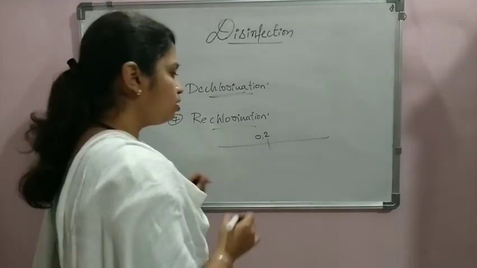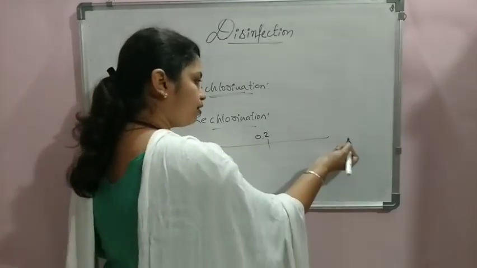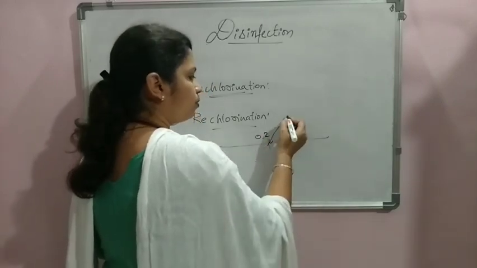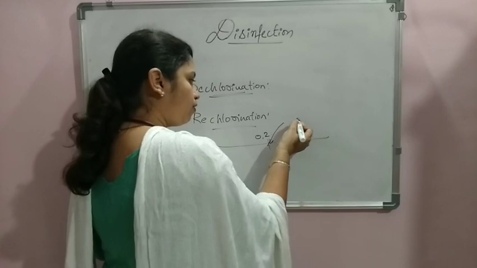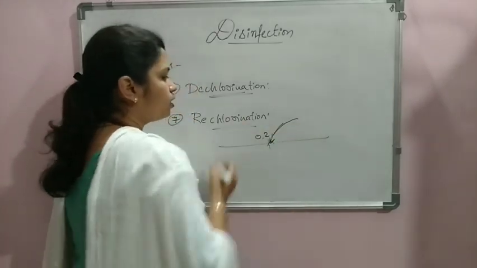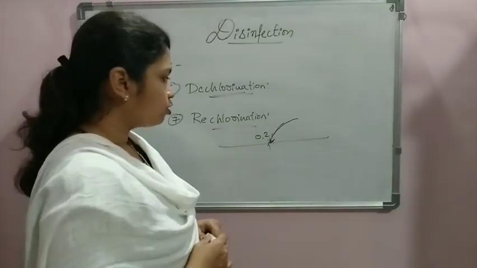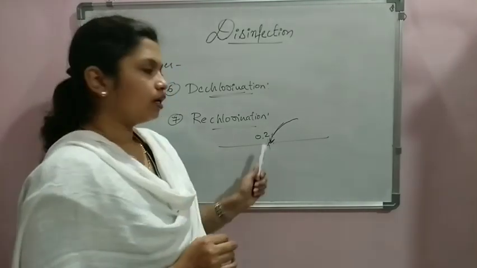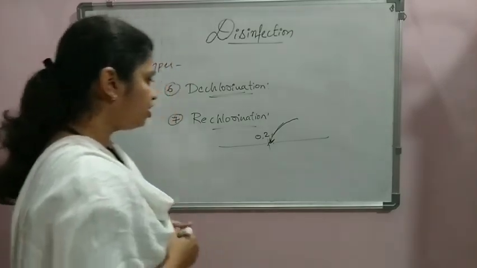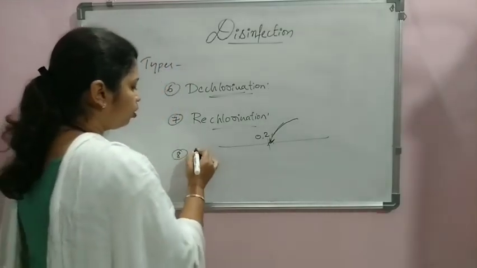So in order to make it safe for the further length, we sometimes provide booster pumps or service reservoirs here, and we again add chlorine into the water. Such a process we call rechlorination. This is also helpful for taking out the contamination that occurs in between the supply lines. And the last method we need to learn is breakpoint chlorination.